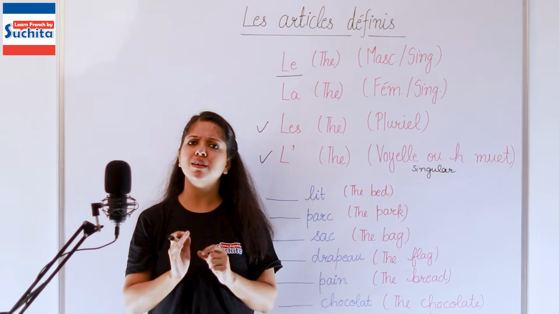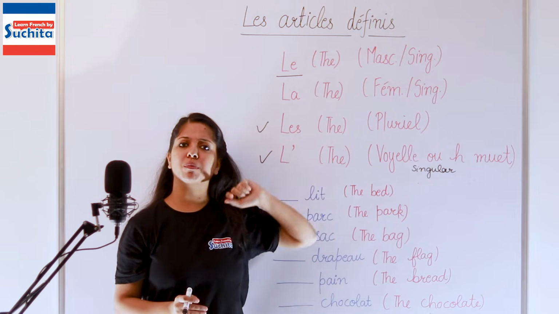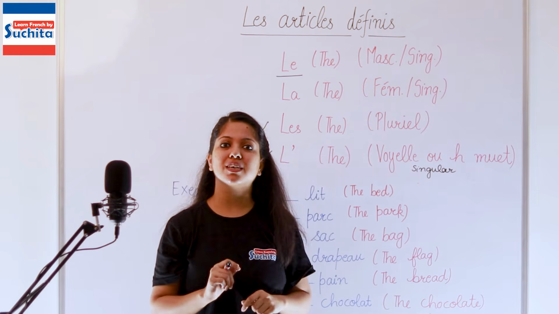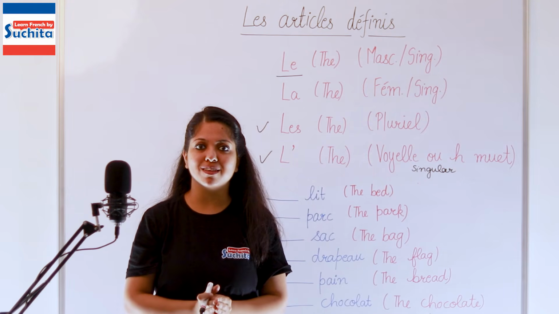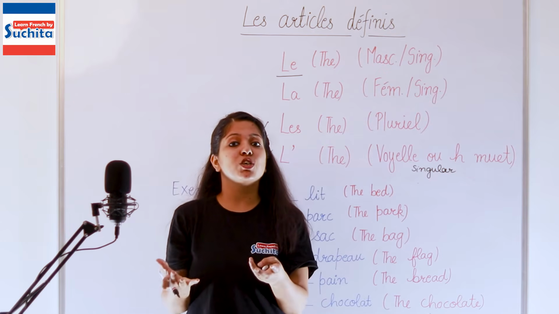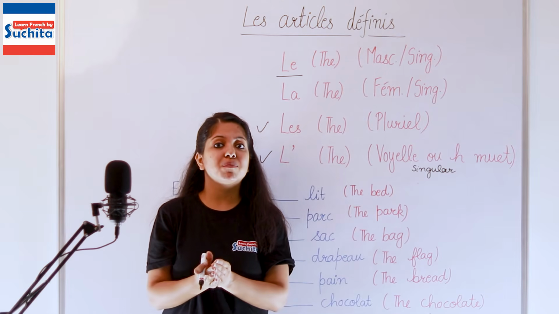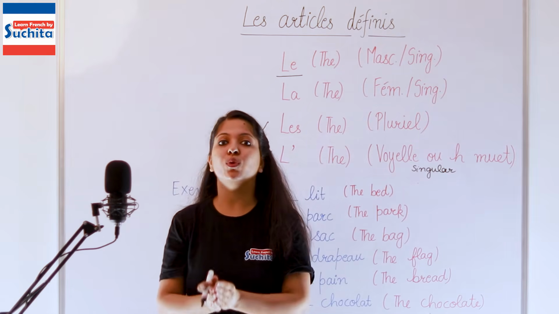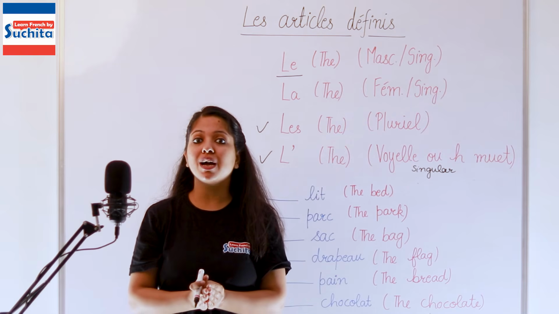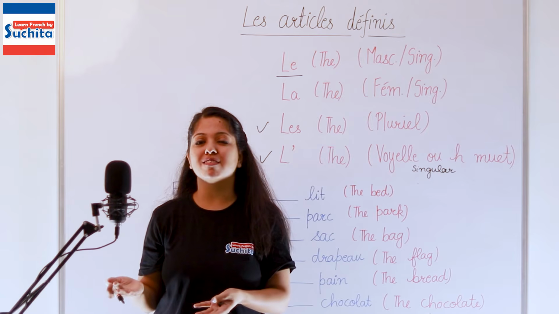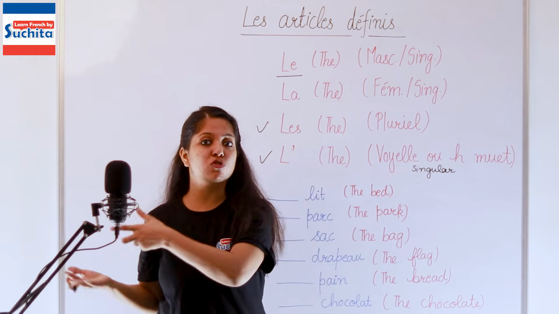Now we'll have to check, is my noun masculine or feminine? Now for that, the rule is, in 70 to 75% of the cases, the nouns which end with E, they are generally feminine. Generally. But in 20 to 25% of the cases, they are exceptional, where the rule becomes opposite.